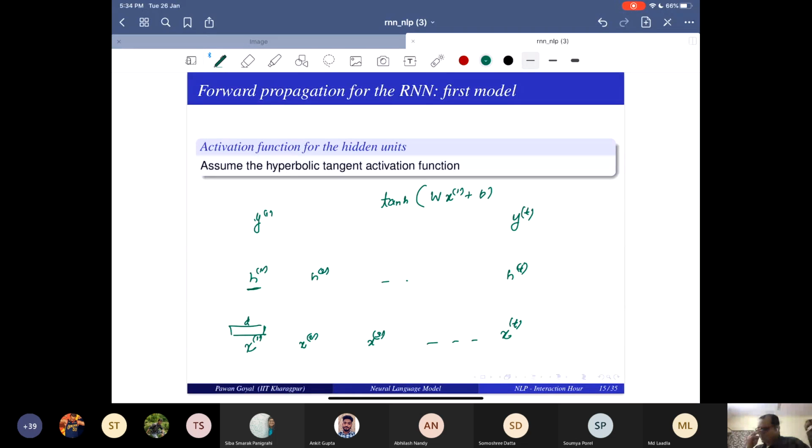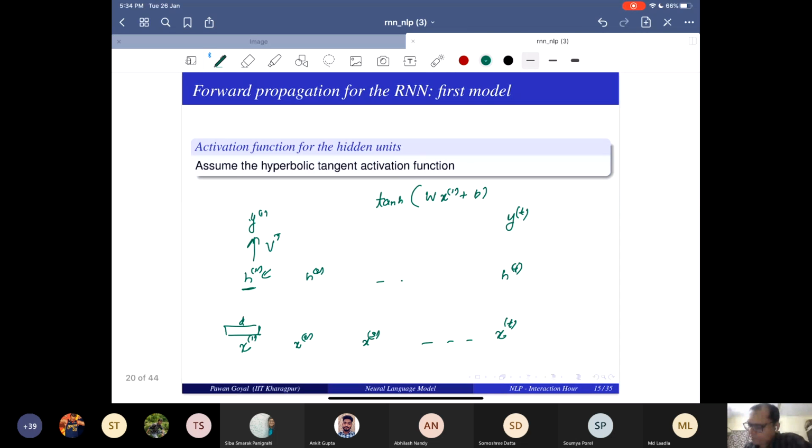Right? Yes, sir. So you get h1 like this, and then you apply your V transpose to this plus some C, another bias term. V transpose tanh of Wx1 plus b, plus some C, right? And that gives you your output.